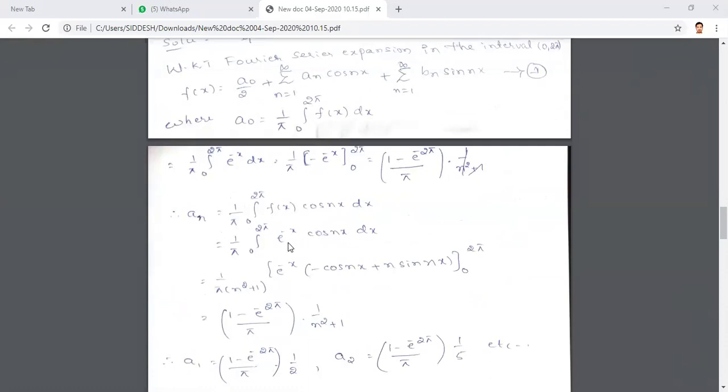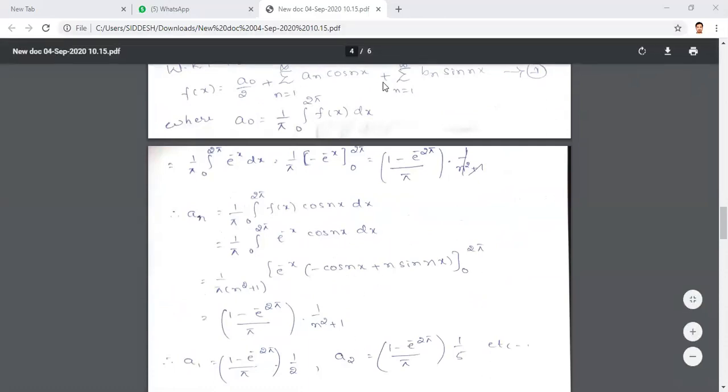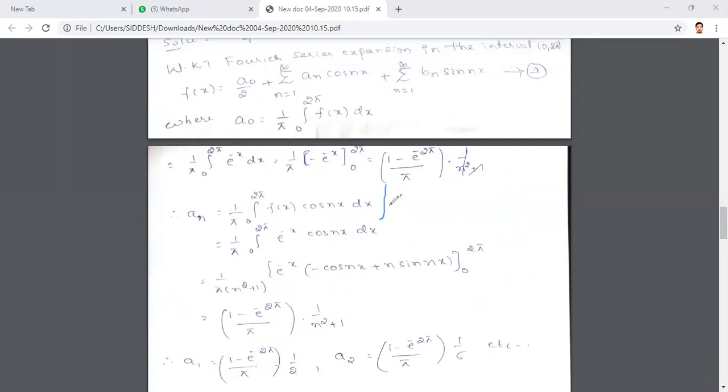So you have to apply the formula for e power ax cos bx. The integral of e power ax cos bx is e power ax by a square plus b square, times (a cos bx plus b sin bx). What is the value of a here? a equals minus 1. B value? b is n, right?